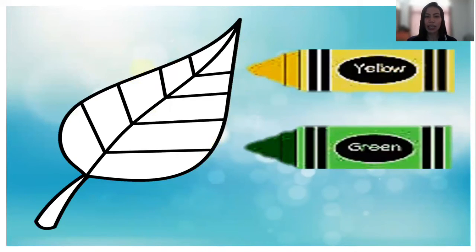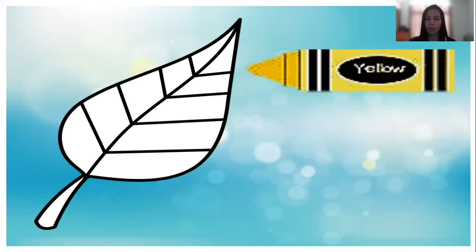The next picture is, what is this? It's a leaf. One more time, leaf. Okay, what color is the leaf? Is it yellow or green? Okay, we will know it also. What color is the leaf?